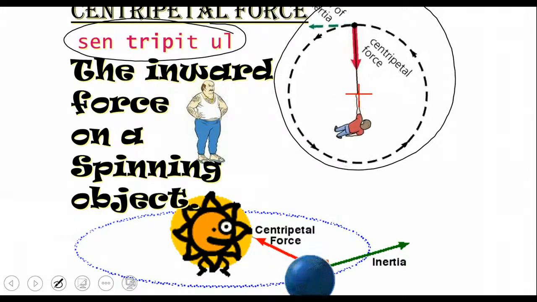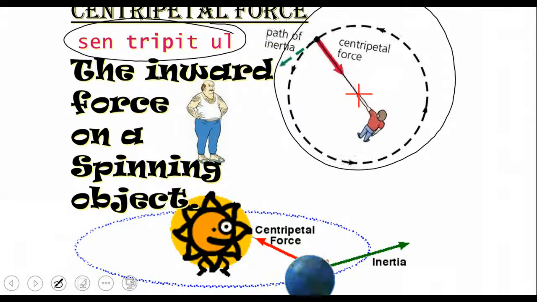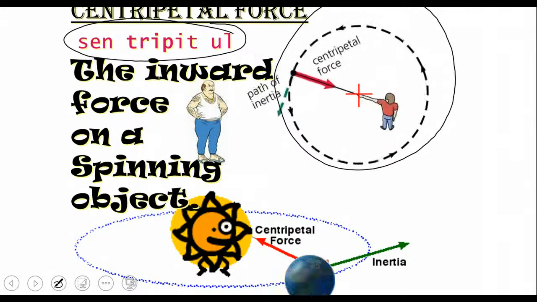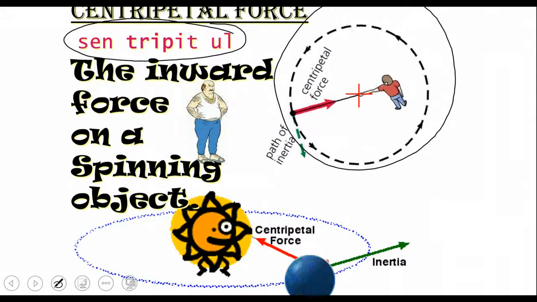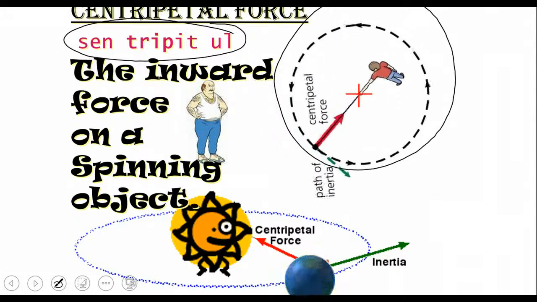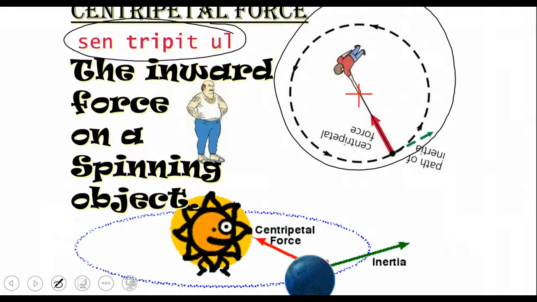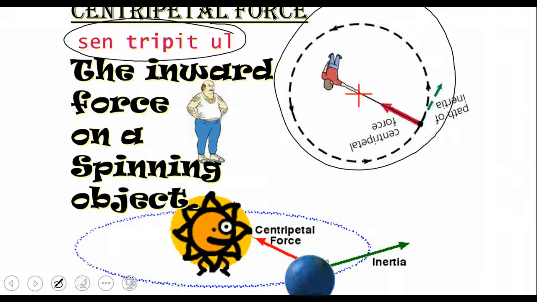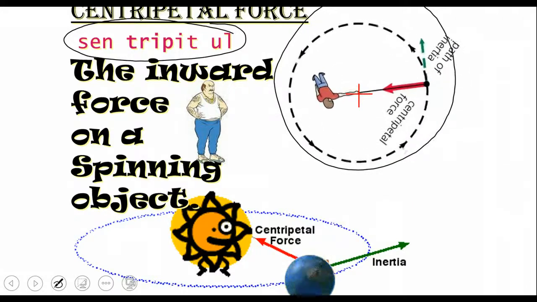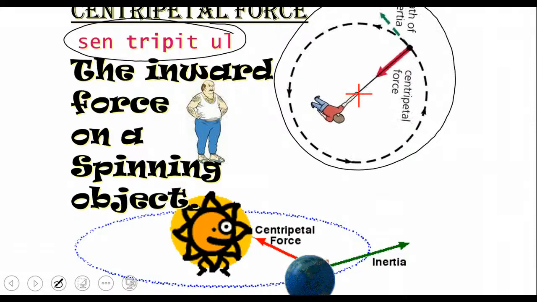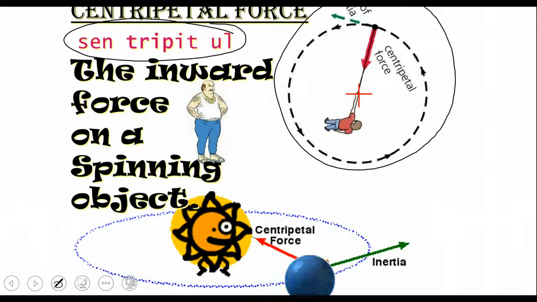The second example down below is the Earth rotating around the sun. Centripetal force is what's holding that planet in its orbit, and that's for all the planets. And then inertia: if that planet became out of orbit, then it would go straight, so if gravity no longer existed, basically.